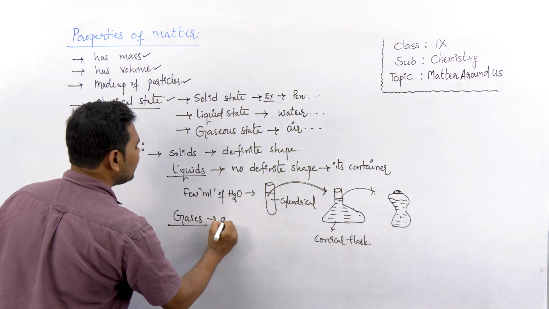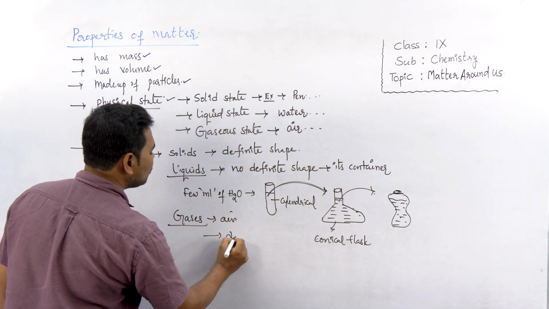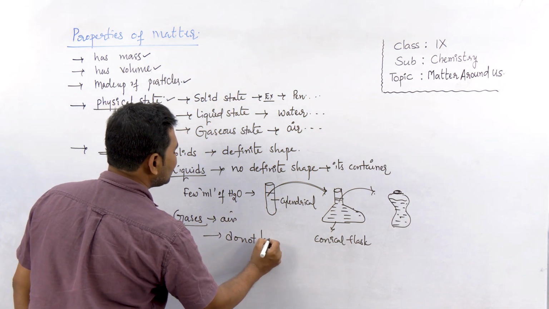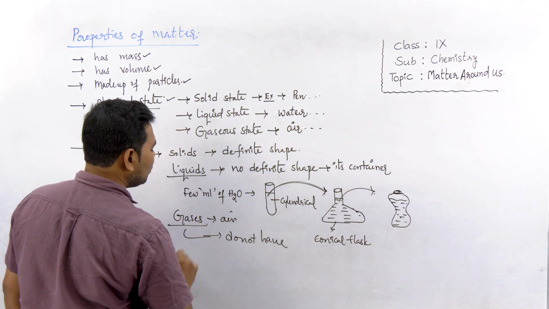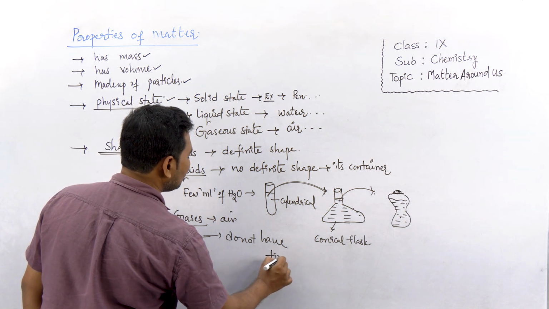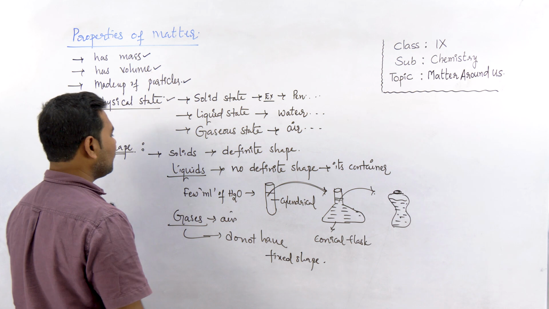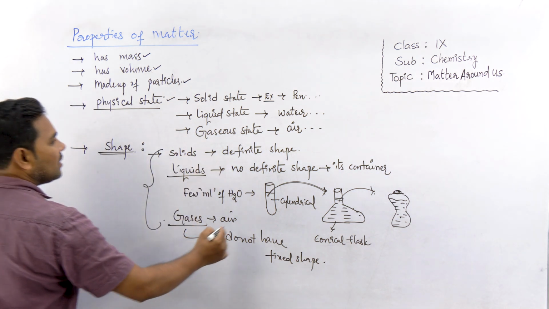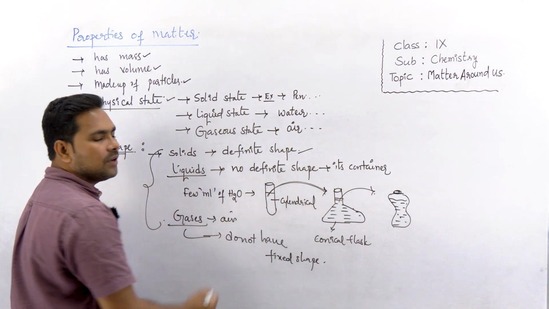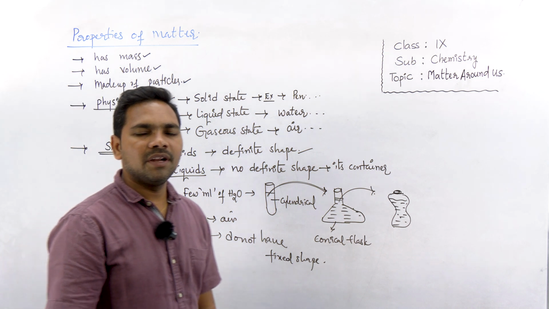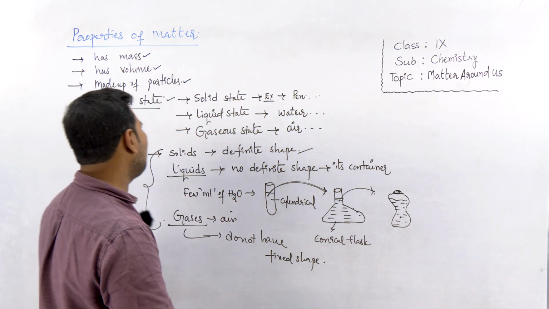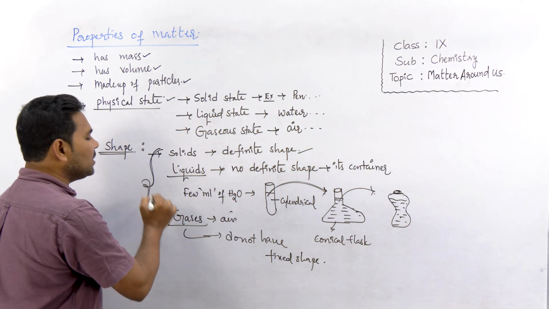Then coming to gases. Gases like air also do not have a fixed shape. Gases do not have a fixed or definite shape. But why do solids have a definite shape, while liquids and gases do not? This is an important question for board exams.